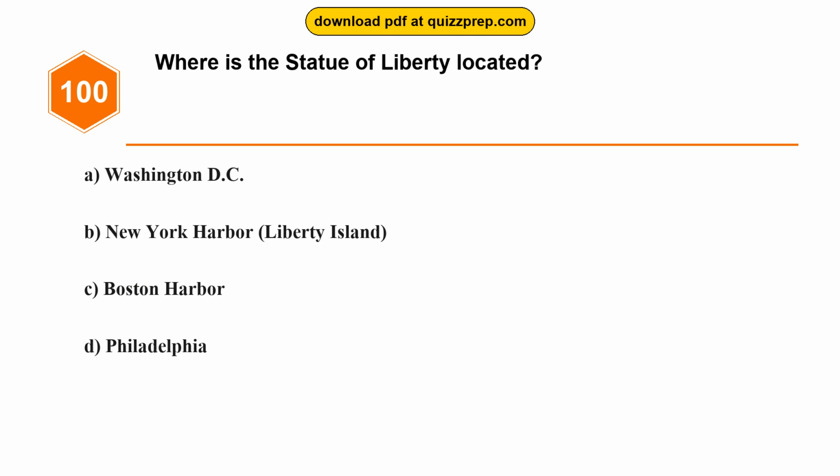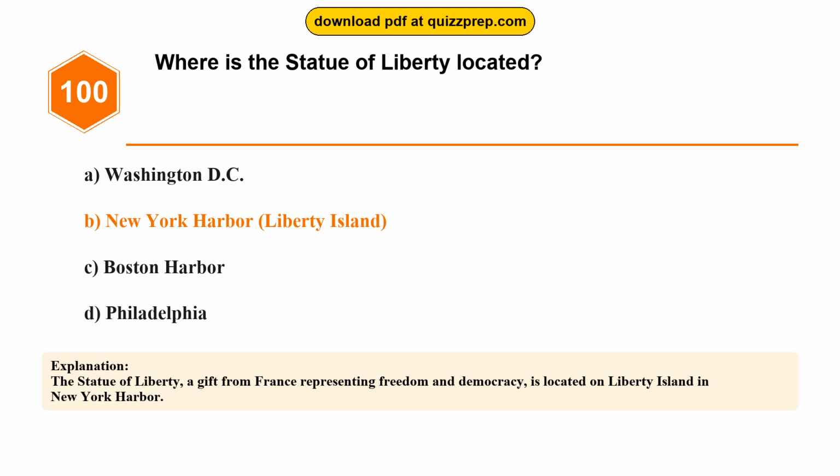Question 100. Where is the Statue of Liberty located? Option A, Washington, D.C. Option B, New York Harbor, Liberty Island. Option C, Boston Harbor. Option D, Philadelphia. The correct answer is option B, New York Harbor, Liberty Island. The Statue of Liberty, a gift from France representing freedom and democracy, is located on Liberty Island in New York Harbor.